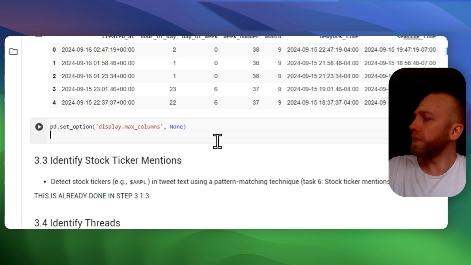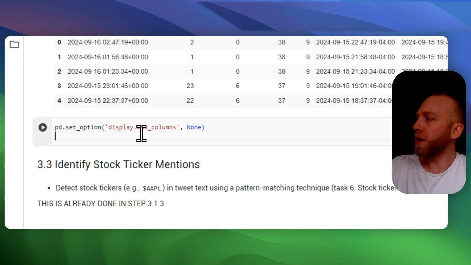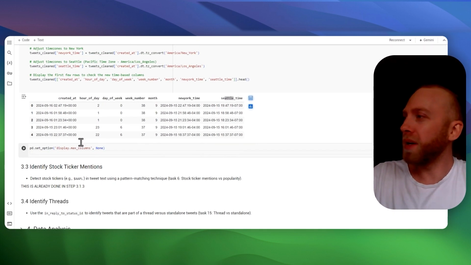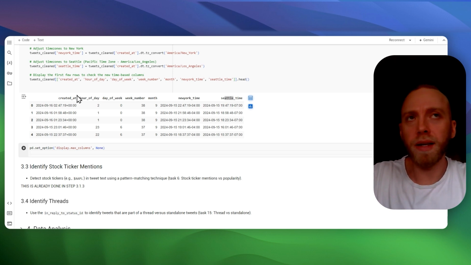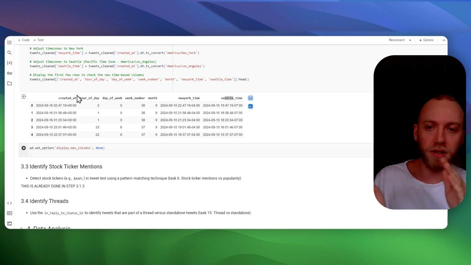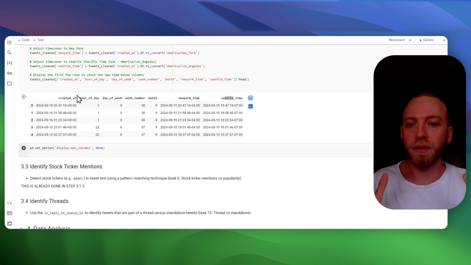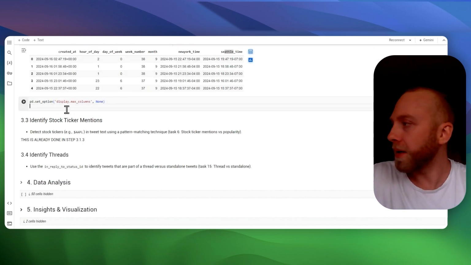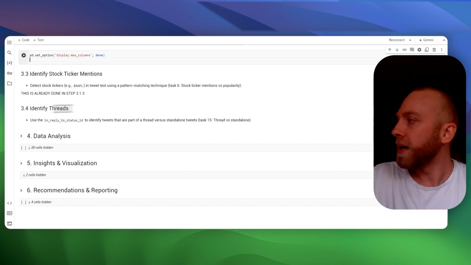So here we go. We wanted to display more columns because the data frame now has more columns. I wanted to see the results for all the columns instead of the default, which only showed about 10. I wanted to show all 20, so I put that in there. That doesn't really matter for you guys though.